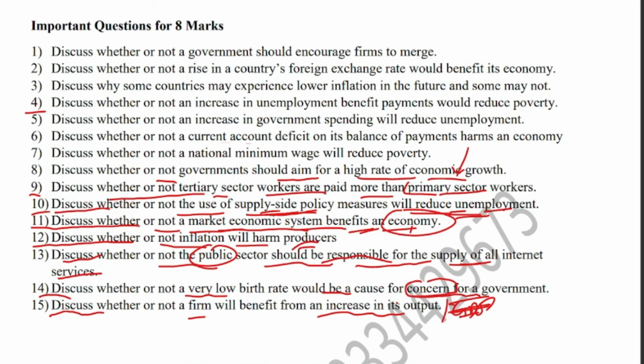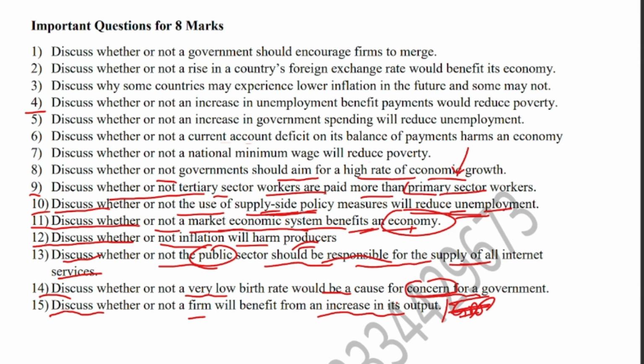And on the other hand, you will say that the firm will not benefit if it is facing diseconomies of scale, and an increase in output increases the average cost of production for the firm. So its average cost of production may rise, and it may lead to a fall in its profits, and it may be difficult for the business to further expand and earn profit and continue the economic activities.